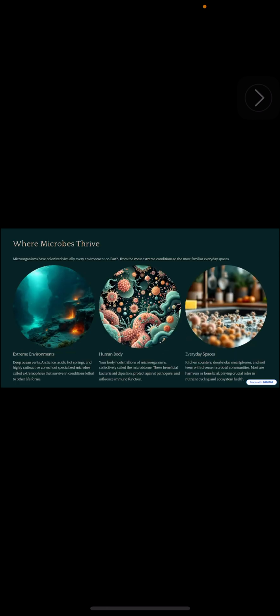Moving on to the next slide, where microbes thrive. Microorganisms are present everywhere, including extreme conditions, on the human body, and in everyday spaces. Extreme environments include deep ocean vents, arctic ice, acidic hot springs, and highly radioactive zones. The specialized microbes that thrive in these environments are known as extremophiles, because they survive in extreme conditions.